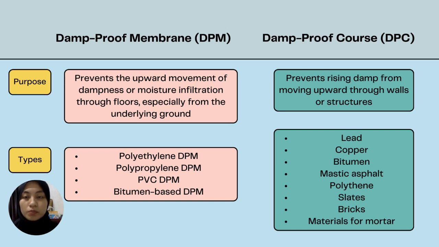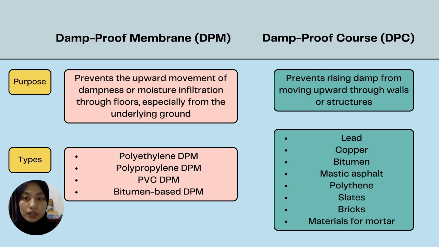Firstly, we start with the purpose. For the damp-proof membrane DPM, the purpose is to prevent the upward movement of dampness or moisture infiltration through floors, especially from the underlying ground. Meanwhile, the damp-proof course DPC is to prevent rising damp from moving upward through walls or structures.